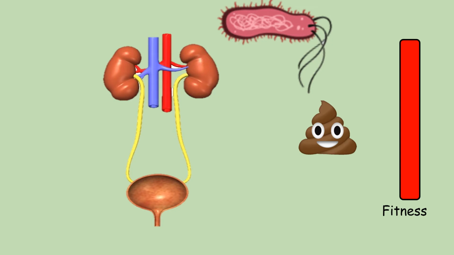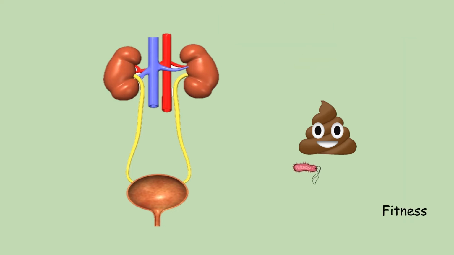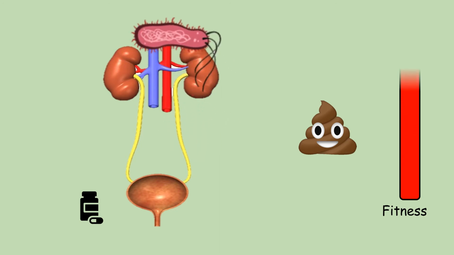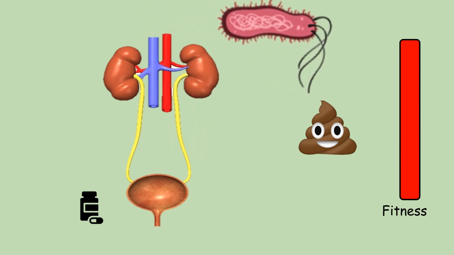The environment of the intestinal tract is very different than the urinary tract, so any evolution of microbes to make them more fit in the urinary tract would only occur in the urinary tract itself. This study has shown that the strains have evolved from fecal matter to survive in the urinary tract. Antibiotics are a selective pressure that causes these strains to evolve even faster. By treating the patient, it got worse because E. coli is a rapidly evolving bacterium.